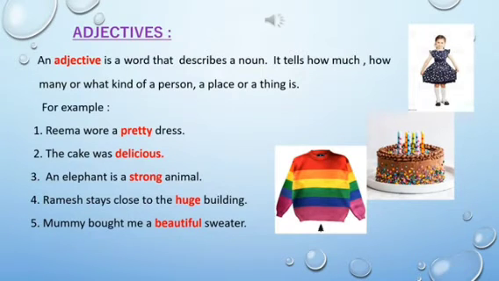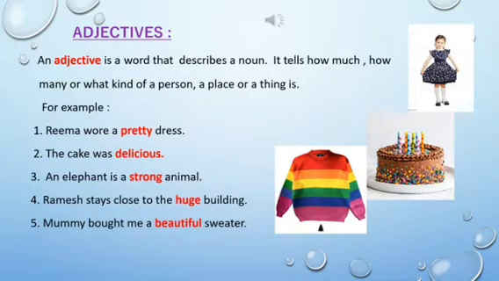Now let us practice some grammar. Today we are going to learn about adjectives. You have already learnt adjectives in your lower classes. Let us practice it once again. What is an adjective? Adjective is a word that describes a noun. It tells us how much, how many, or what kind of a person, a place, or a thing is.